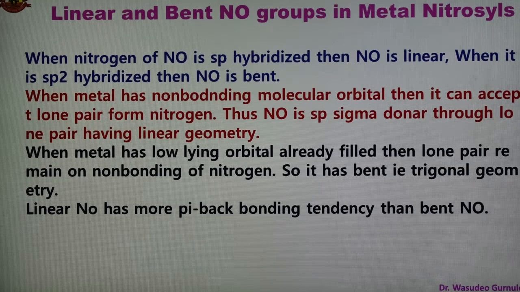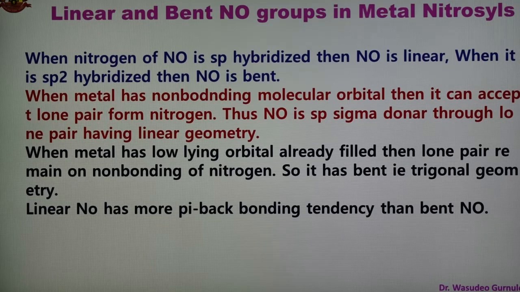It is also observed that when the metal has a non-bonding molecular orbital, that is, it is electron poor, then it can accept the lone pair from the nitrogen. On the other side, NO is an sp sigma donor through the lone pair, having linear geometry.